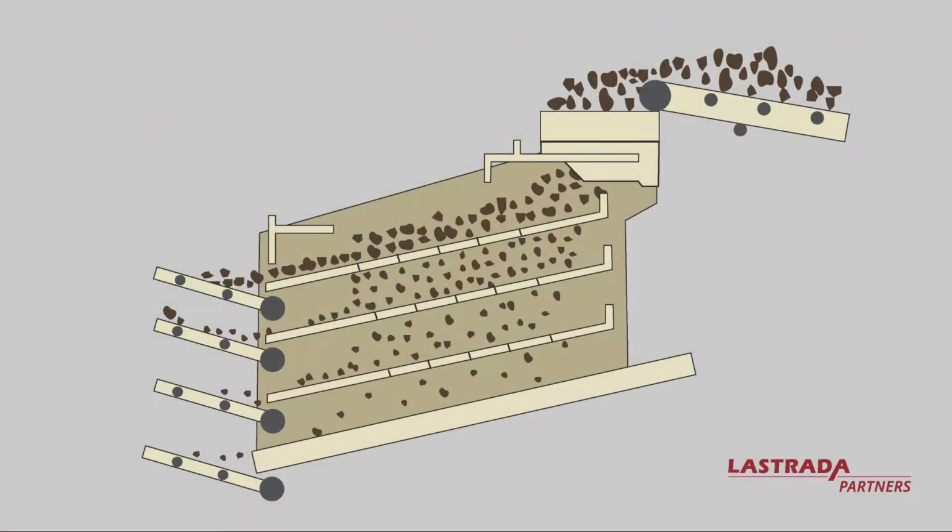Let's review this basic aggregate screen deck diagram to understand the concepts of oversize and undersize in Lastrada. You will see similar screen decks in aggregate production facilities and in asphalt batch plants. This example screen deck sorts aggregate into 4 size fractions. If I look at the second product in this screen deck, the oversize is the aggregate size in the sieve set that indicates the consistency of the screen above.